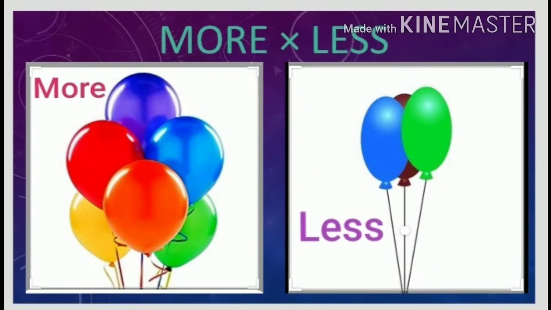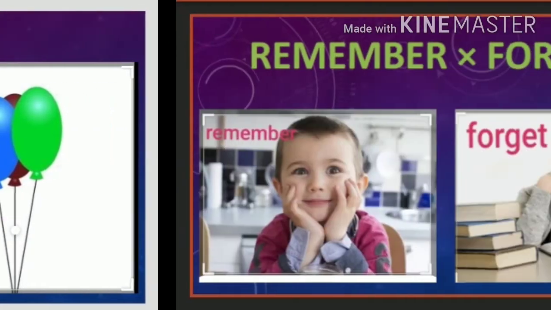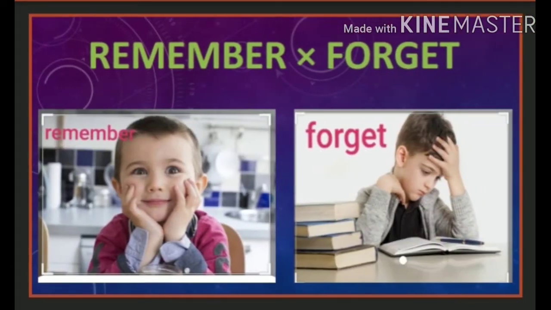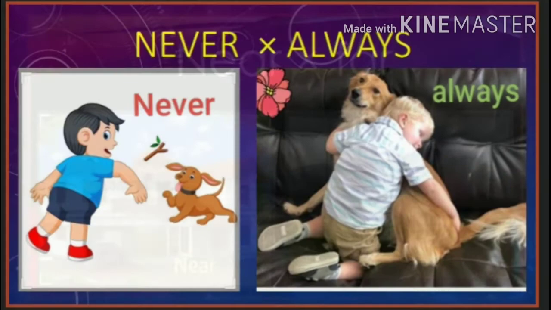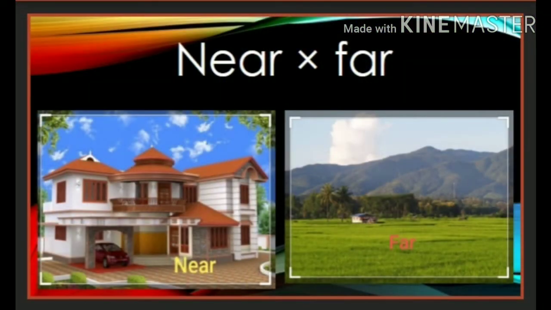More, less. More balloons are there in the first picture. Fewer balloons are there in the second picture. Remember, forget. The first boy remembers everything. The boy forgets something in the second picture. Never, always. The boy is beating the dog. We never do it. The boy loves the dog very much. We always follow it.